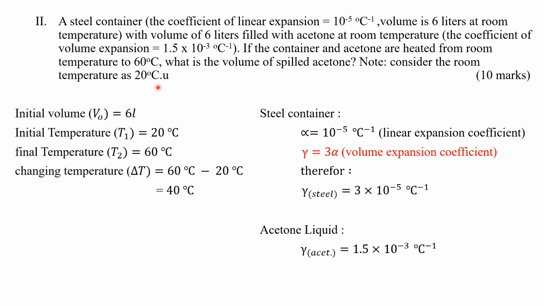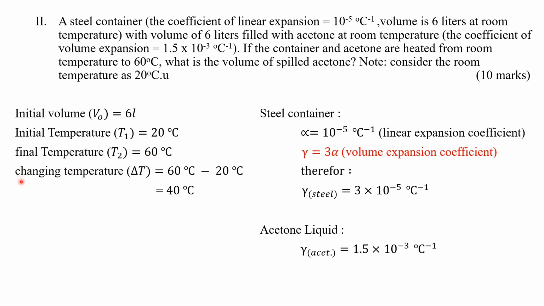So what should we do? We need to first write down the given data. We know the initial volume is 6 liters and the initial temperature is room temperature, which is 20 Celsius. So T1 is equal to 20 Celsius. The final temperature is 60 Celsius, so T2 is equal to 60 Celsius.